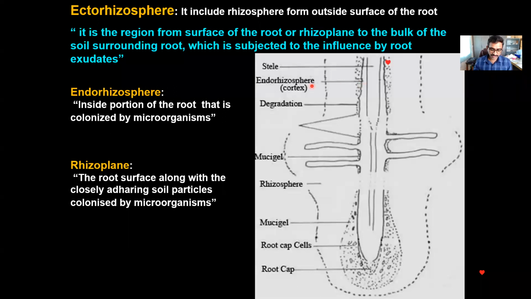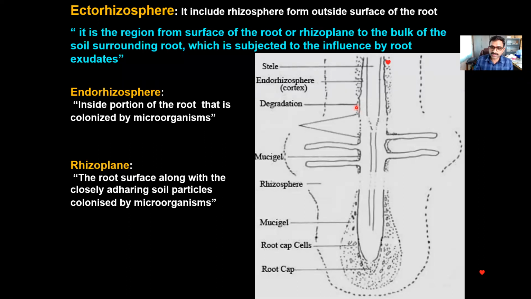Similarly, there is one scientist called F.E. Clark. In 1949, he said that the surface of the root along with the closely adhering soil particles is different from the other environment. There will be a micro environment present here, which will also influence the activity of microorganisms differently.